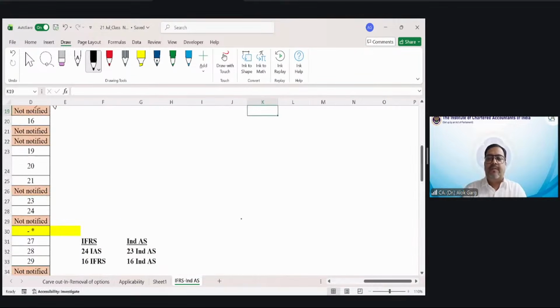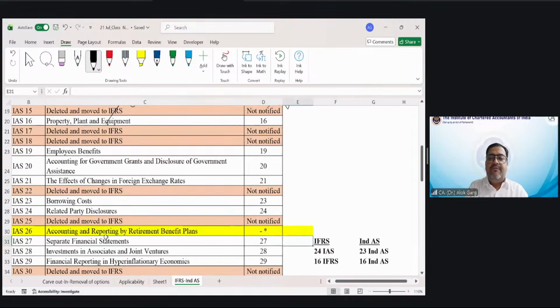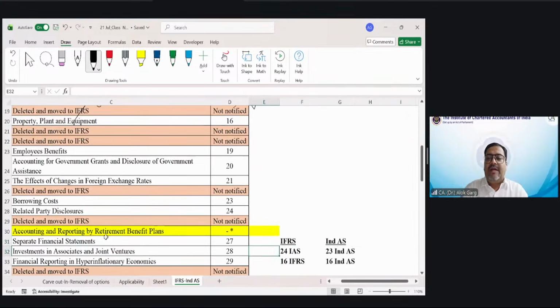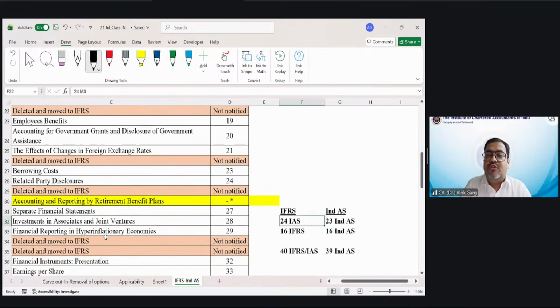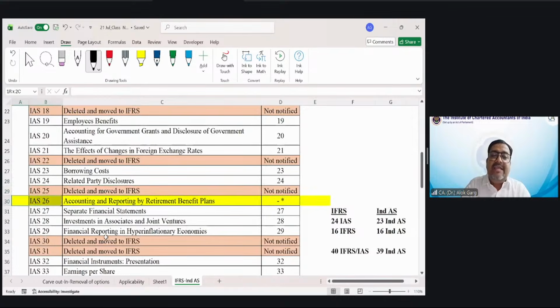Okay. So to summarize here, friends, there are 24 IAS standards. So in place of 24 IAS, we have issued 23 Ind AS standards. Sir, which one standard is missing? My dear friends, this IAS 26, accounting and reporting by retirement benefit plans. Friends, we have not notified this standard.